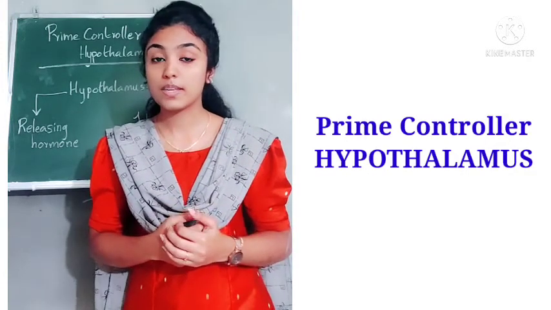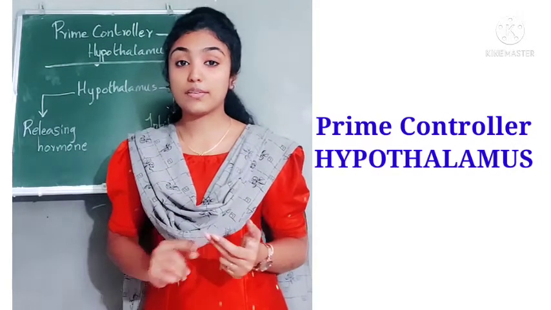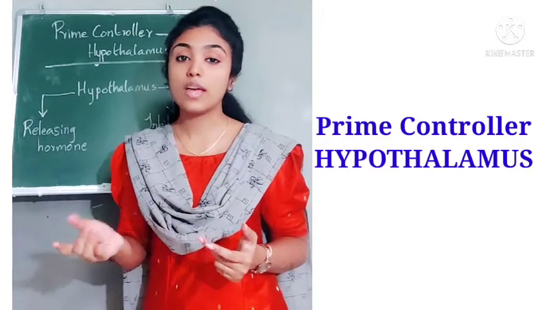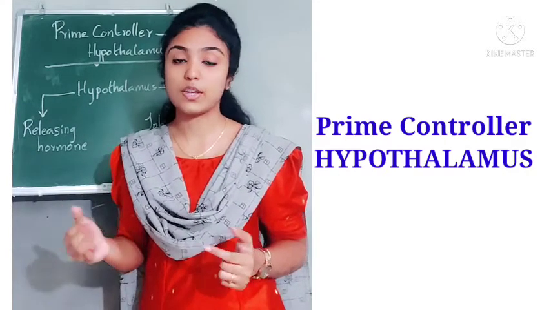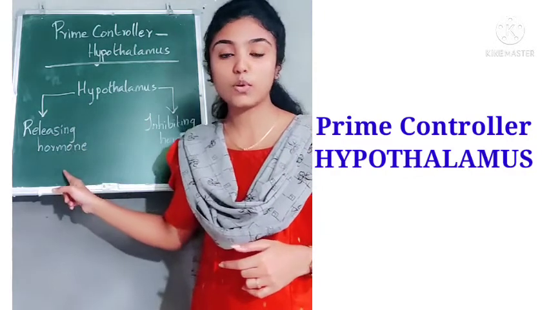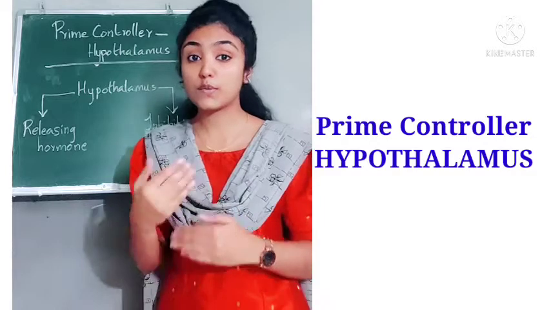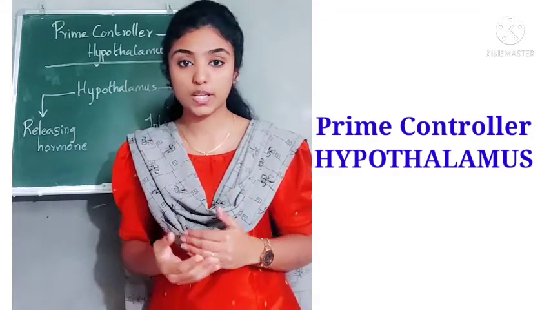Which are they? Yes, we know the gonadotropin hormones, then ACTH, adrenocorticotropic hormone, and also thyroid stimulating hormone, which is known as TSH. So the hypothalamus secretes releasing hormone that stimulates the production of hormones from the anterior lobe of the pituitary gland.